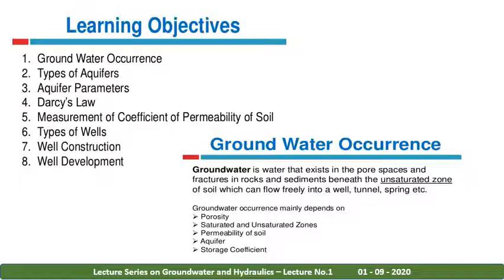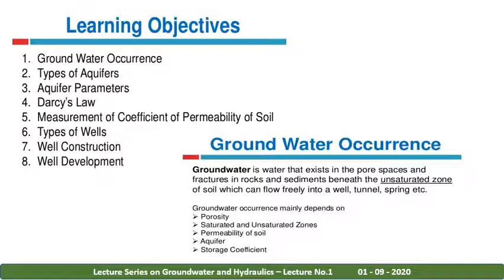They may get recharged directly from above through the process of precipitation and infiltration, or they may have a recharge area somewhere else on the earth surface. The amount of water contained by an aquifer depends on the porosity of the formation, while the amount of water that can be yielded depends on its permeability.